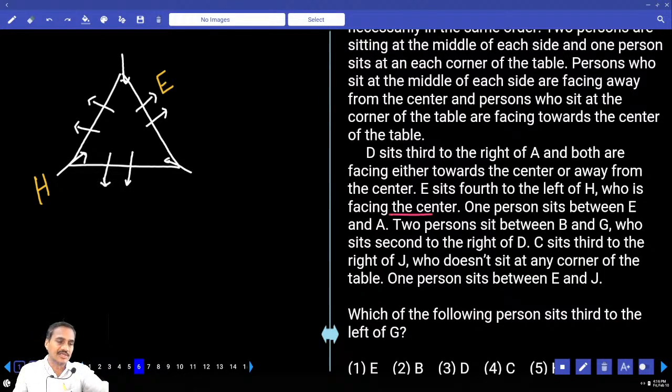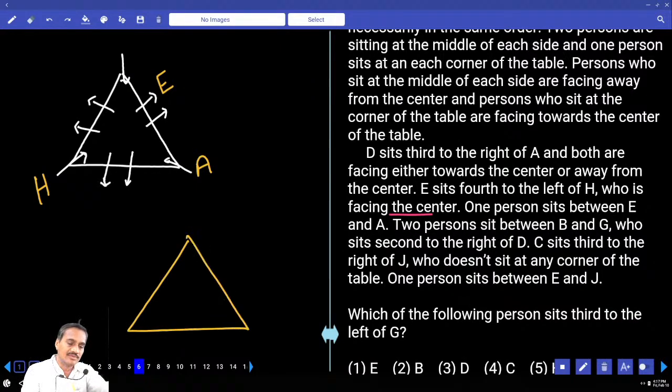1 person between E and A. Now in between E and A there must be exactly 1 person. As there is 1 person between E and A, how many possibilities do we have? 2 possibilities. A can be either on the right hand side or on the left hand side. Now there is a second possibility as well.